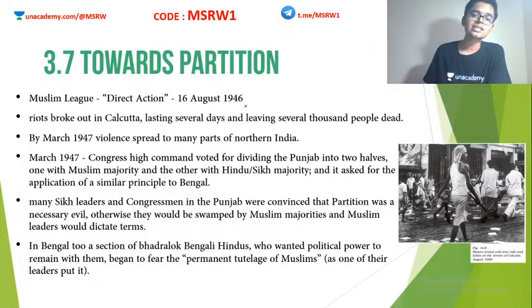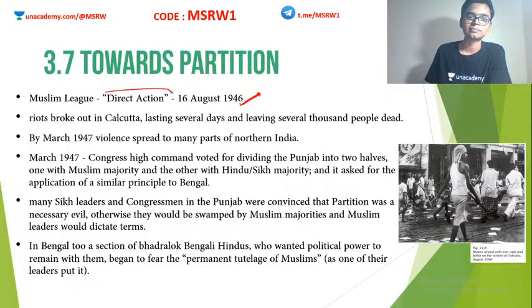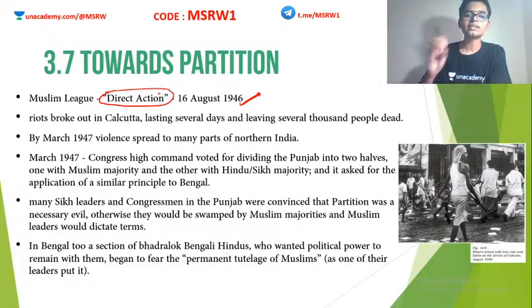So August 16, 1946 was a very tragic day in Indian history. Why? Because this day was decided by the Muslim League to be celebrated as Direct Action Day. Okay, what is this direct action? The Muslim League understood that if the British leave India in this position, then Congress will definitely be the majority party and they will rule India, and this is going to be bad for the Muslim League and Muslims. At least this was the Muslim League's version of the story.